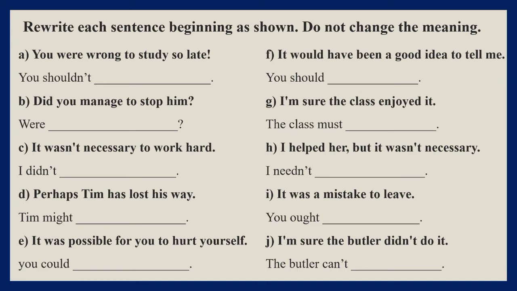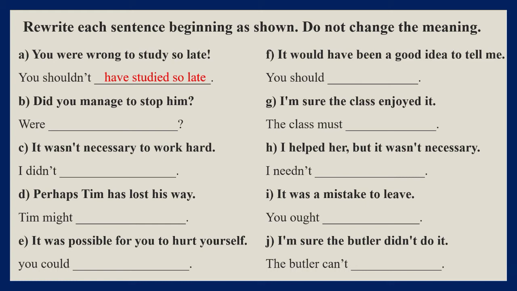Rewrite each sentence beginning as shown. Do not change the meaning. A. You were wrong to study so late. Again, this is a piece of advice for the past time, so you shouldn't have studied so late.